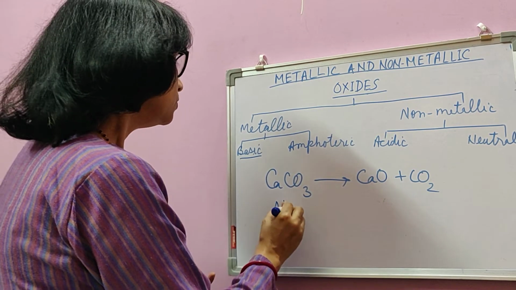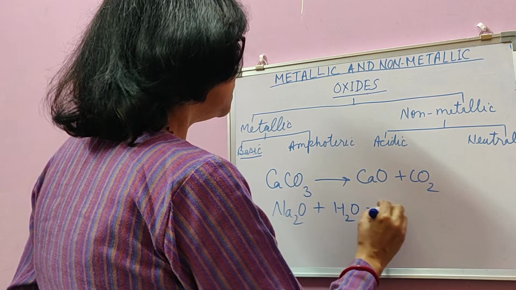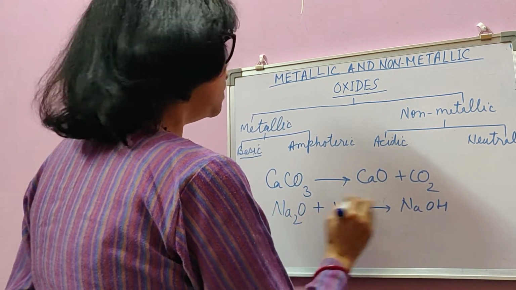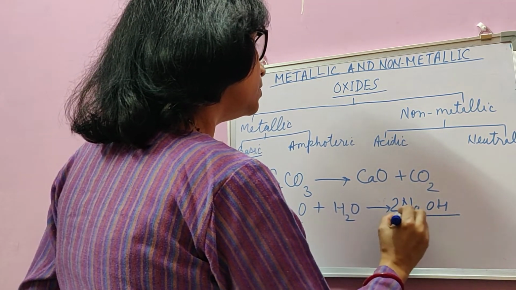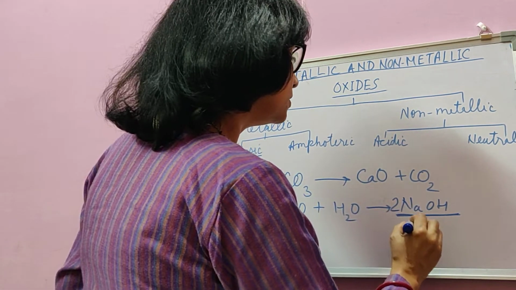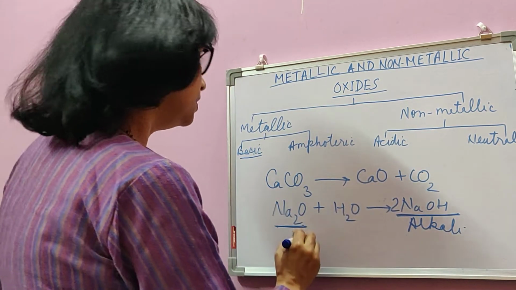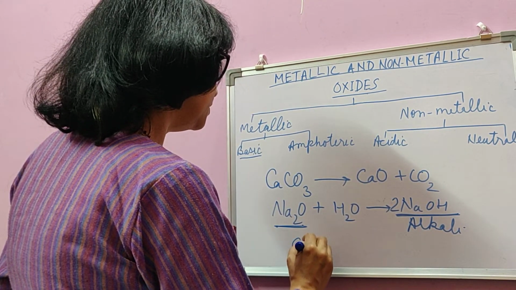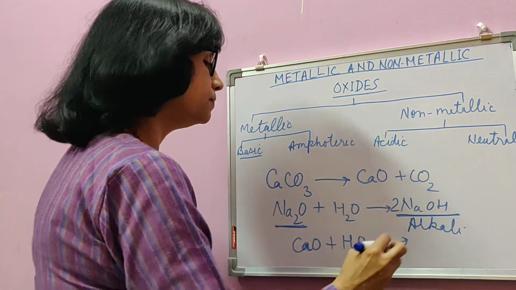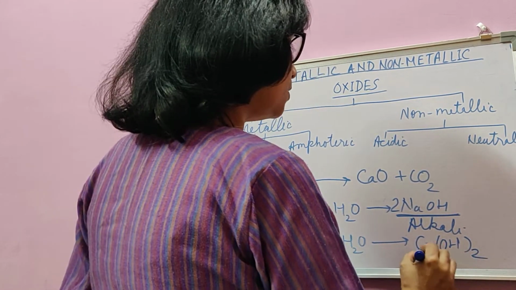For example, sodium oxide is soluble in water, so it forms a hydroxide, and the bases which are soluble in water are said to be alkalis. Similarly, calcium oxide is a basic oxide which can dissolve in water to form an alkali called calcium hydroxide.